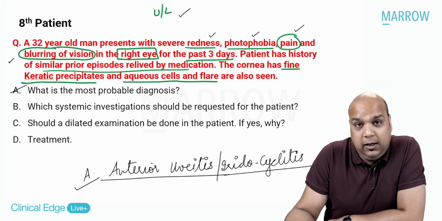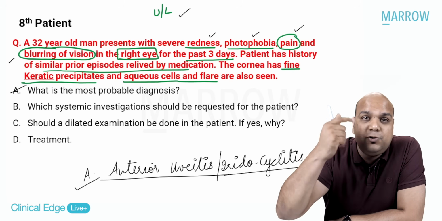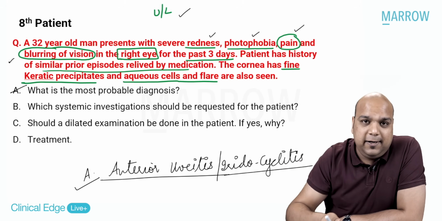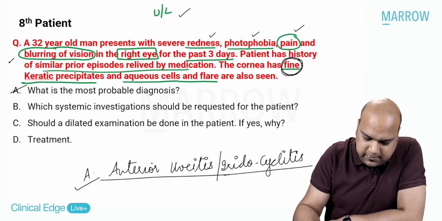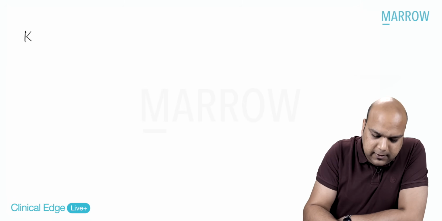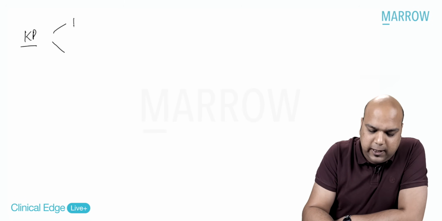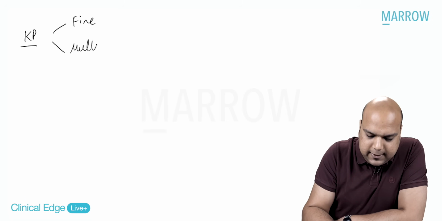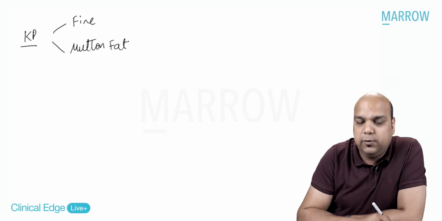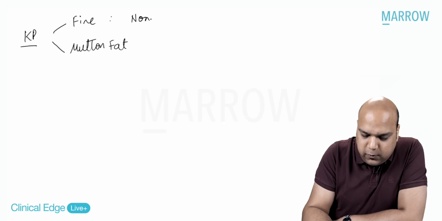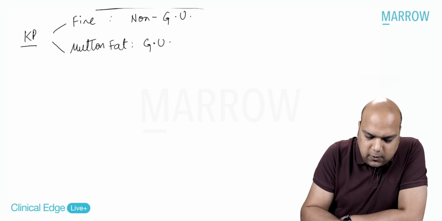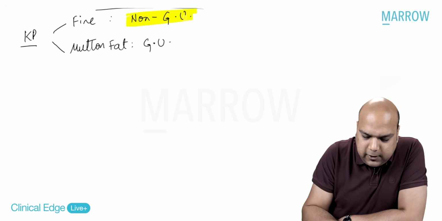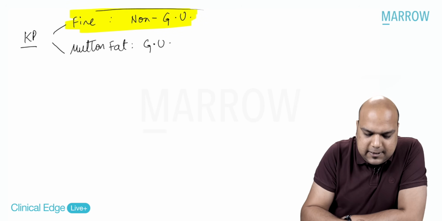Very important. Now comes your knowledge of uveitis. That is where you're using your theory in a clinical case. You know it is a case of anterior uveitis, but what is the word you need to focus on to be able to answer B? Fine keratic precipitates. I hope you remember quickly. Keratic precipitates can be largely of two types: one is fine and one is mutton fat. There can be a third type also, but largely two types. Fine are due to non-granulomatous uveitis. Mutton fat are due to granulomatous uveitis. So that means we are tackling a case of non-granulomatous uveitis, fine keratic precipitates.